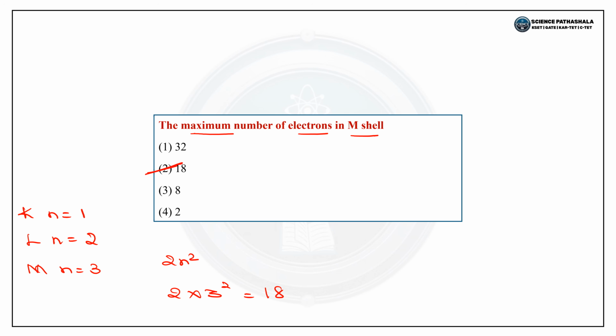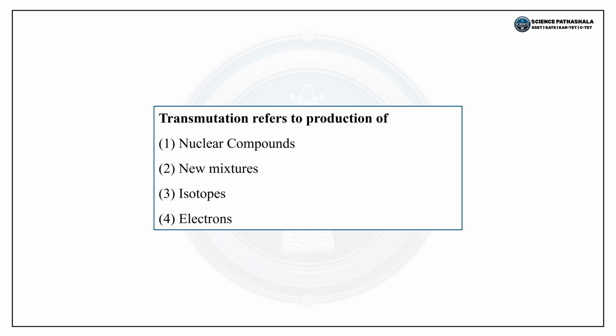This type of question has been asked a lot in previous year question papers. So just practice this, it is very important from the point of examination. The next question, transmutation refers to the production of. Options: option 1 nuclear compounds, option 2 new mixtures, option 3 isotopes, option 4 electrons. As we have discussed, atoms undergo transmutation because their nucleus is unstable and wants to become more stable by changing into another element, which is nothing but isotopes. So the correct answer is option 3 isotopes.